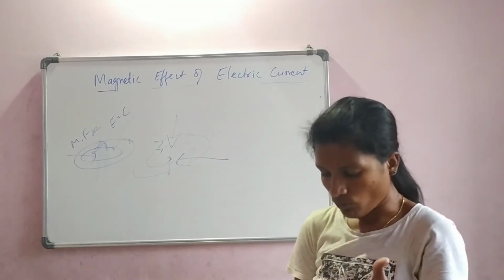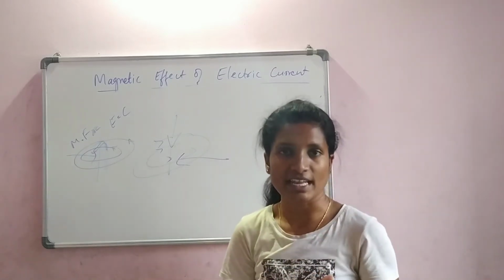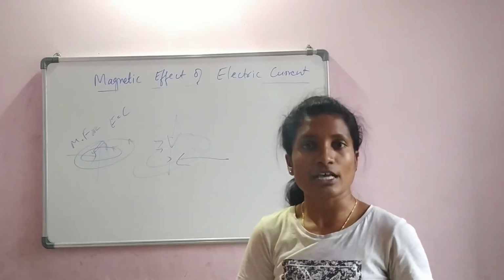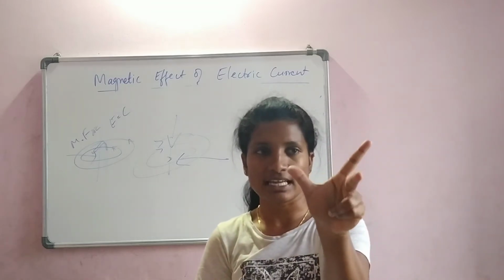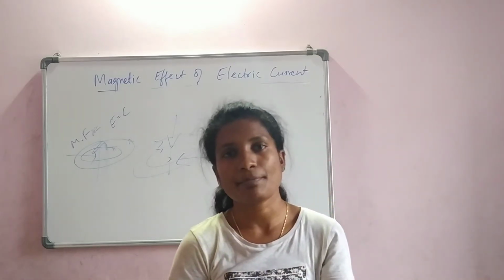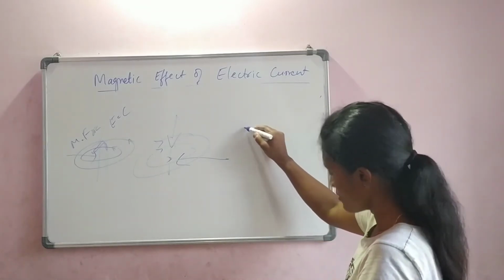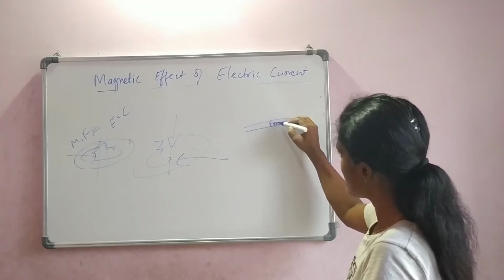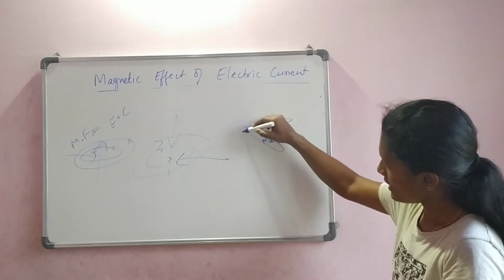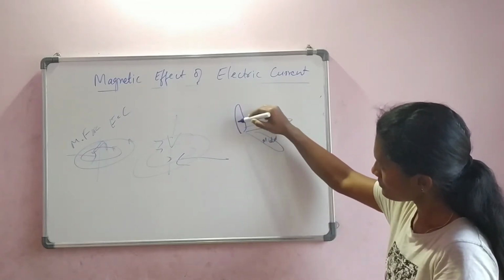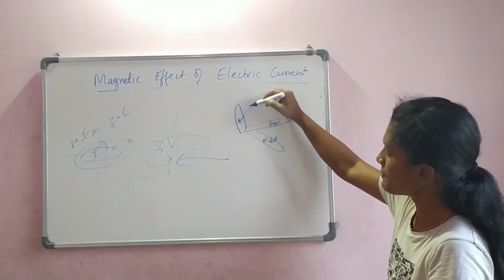Now, each finger will represent three different things here: the electric current, the magnetic field, as well as the force of motion. The three things are represented using these three fingers. Now if I have to draw, this is the forefinger and this is the middle finger and let us say this is the thumb. Always the thumb represents electric current, the current carrying conductor.